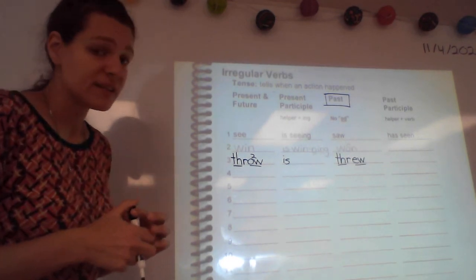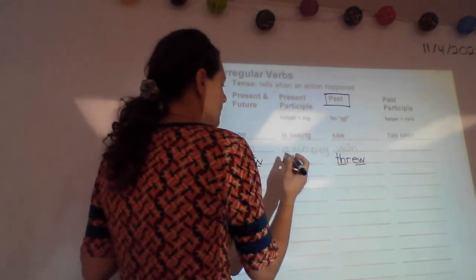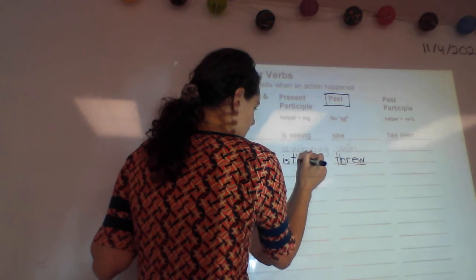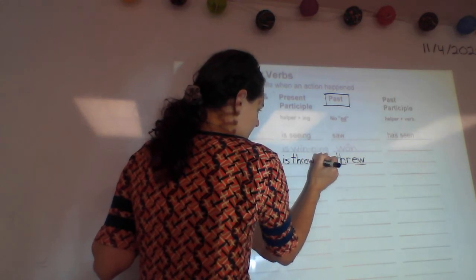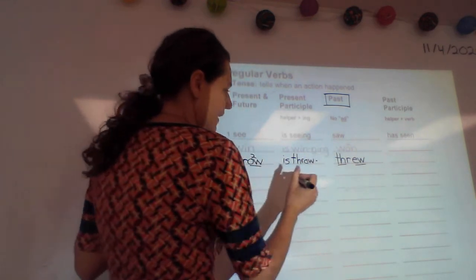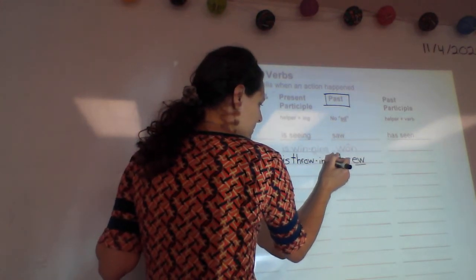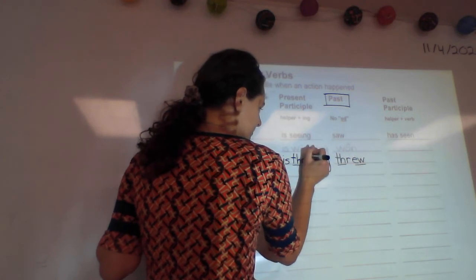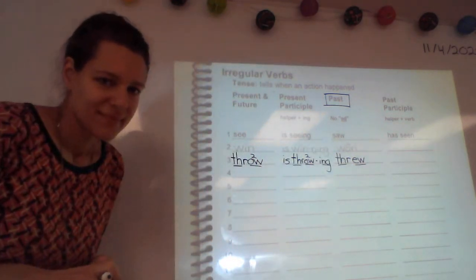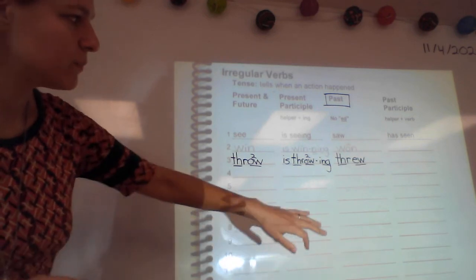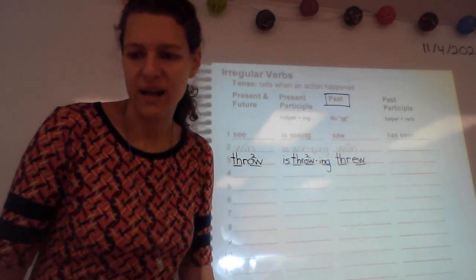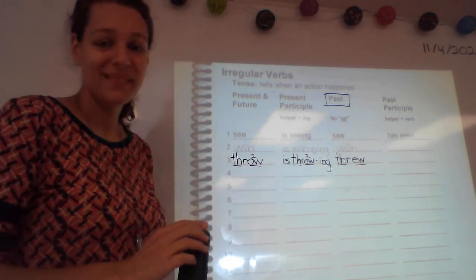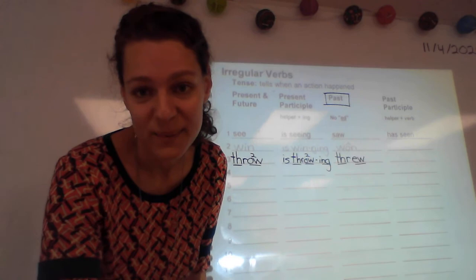All right, class, what's the first syllable in throwing? Good, throw, just like our base word, our present tense. And what's the second syllable? Good, ing. All right, some other time we'll get to the past and ongoing because that one is also irregular. All right, nice work, class. I will see you tomorrow.